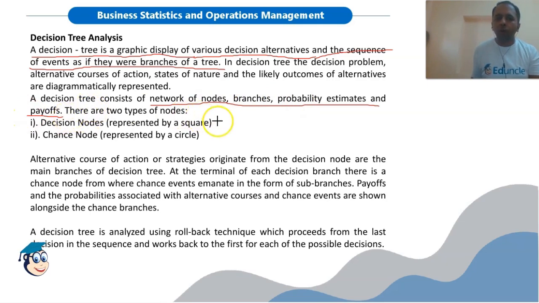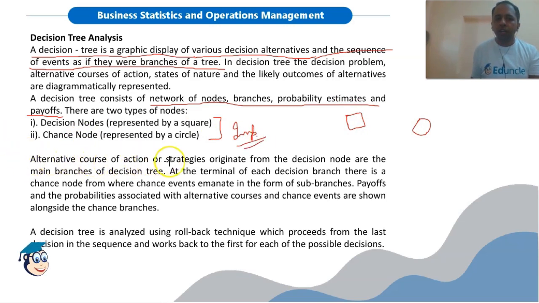There are two types of nodes: square nodes or decision nodes, and circle nodes or chance nodes. So there are two types of nodes in a decision tree. We have nodes like this, square nodes, which are called decision nodes, and we have nodes like this, circular nodes, which are called chance nodes. Okay, remember this. A question may be asked from this part.